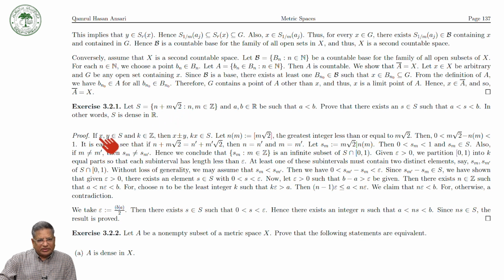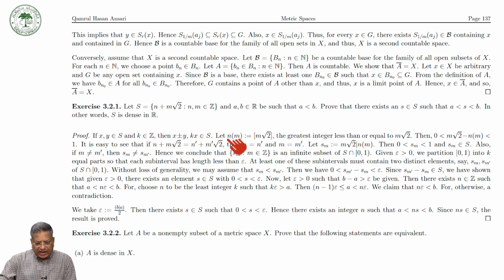So if x and y are in this set, then x plus or minus y is also in this set, and if you multiply by k, any integer, it is also in this set. So it is very obvious that x plus or minus y and kx are also in S.